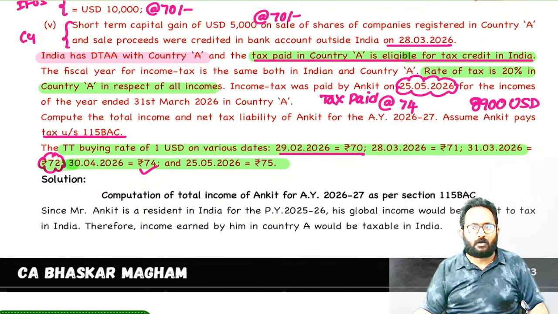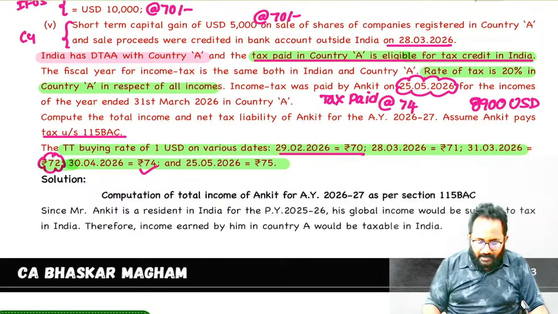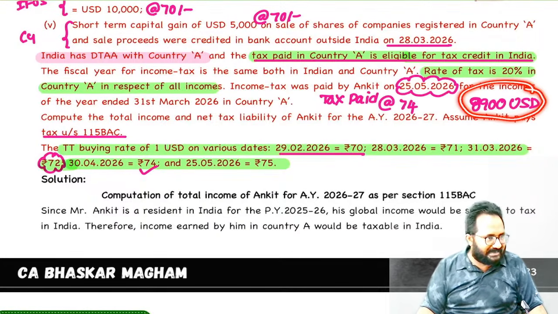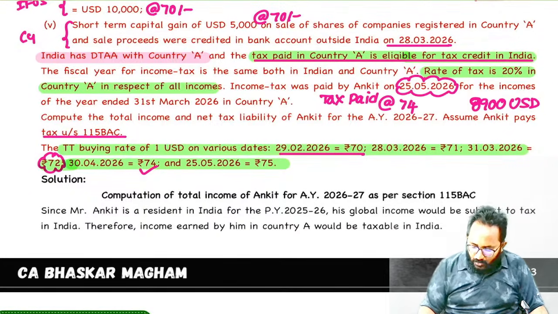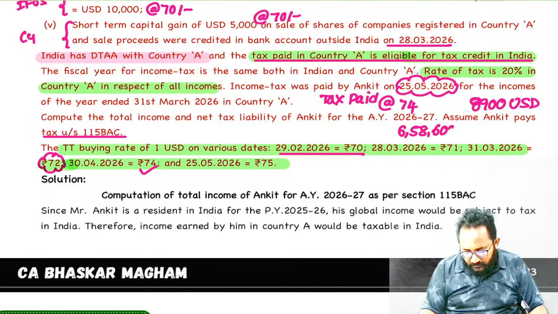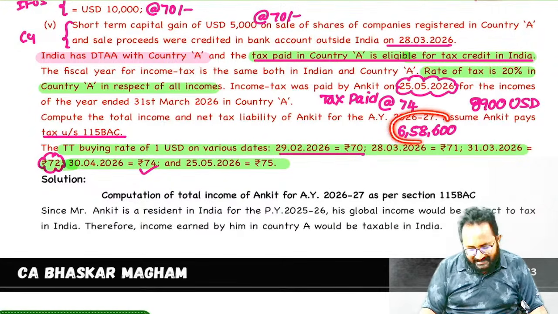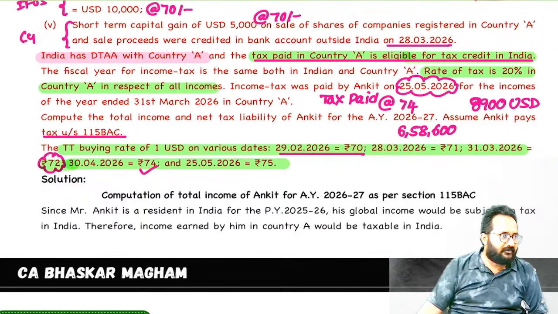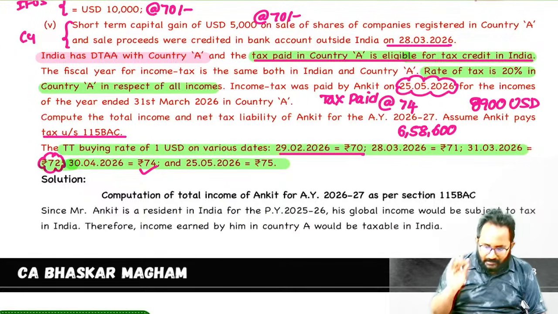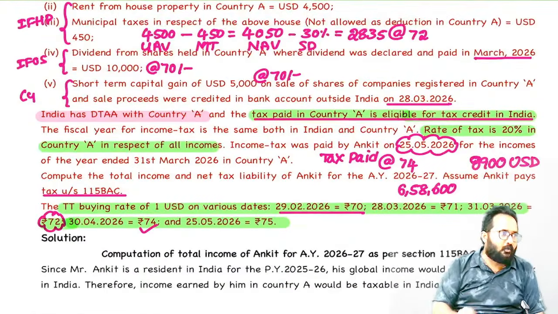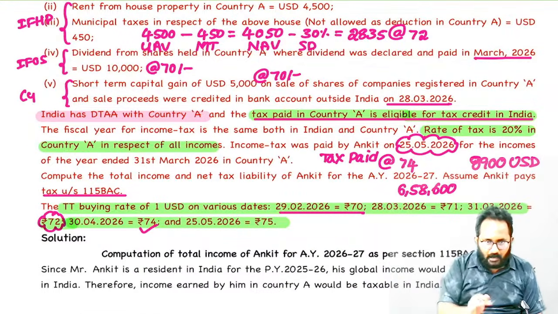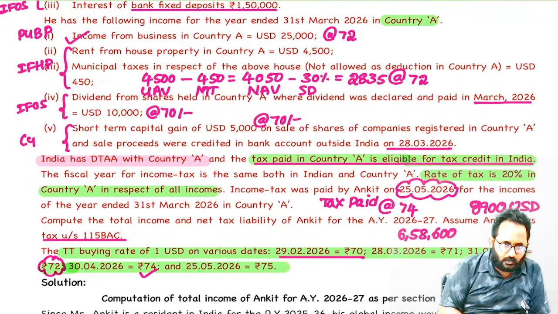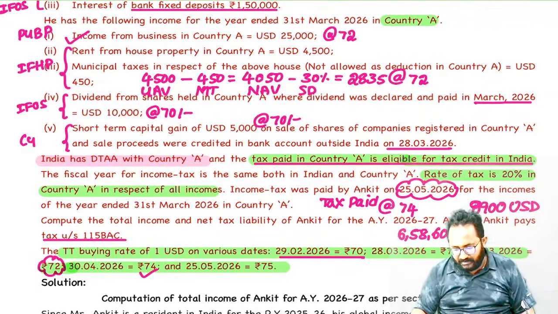Full credit means how much credit we can take? In foreign, you paid this amount of dollars as tax. In Indian currency, you converted. How much did you get? 6,58,600. This entire amount you can get as a credit in India. But ordinary credit means this entire amount we will not give. We will check if this amount is taxed in India, how much we have to pay. In this question, the only difficulty is what rates we have to take. I think all of you are getting clarity on which rates to take. Remaining procedure is the same. Understood, all of you?